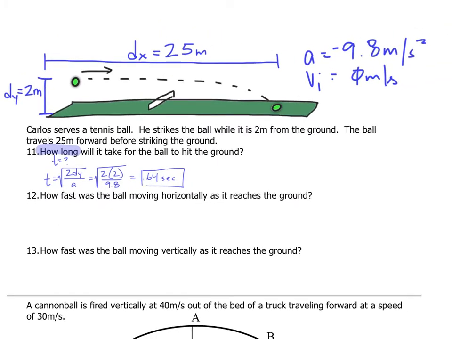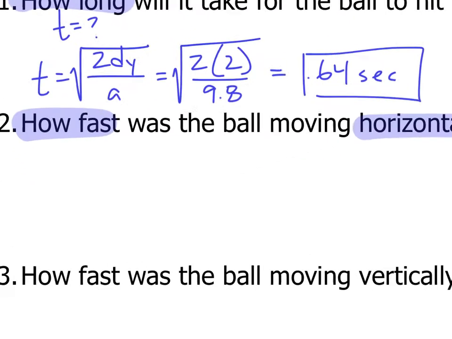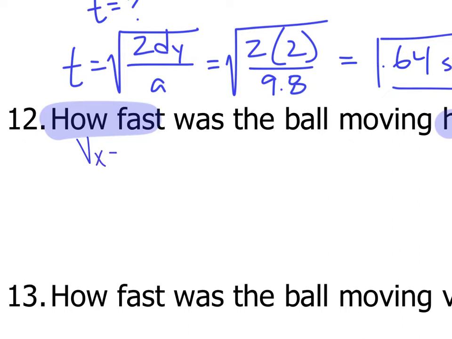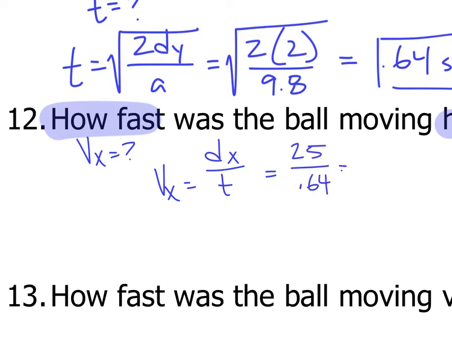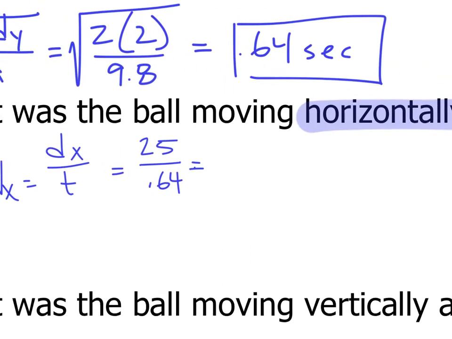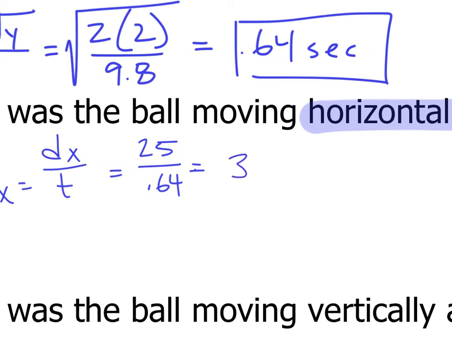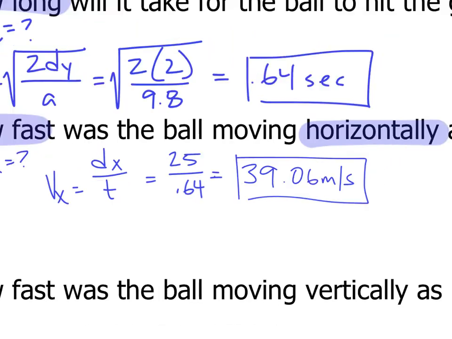Now we want to know how fast horizontally. So this is asking me for a horizontal velocity. Well, there's only one equation for horizontal velocity, and it's dx divided by t, where my horizontal distance was 25 meters. My time we just solved for is 0.64. 25 divided by 0.64 gives you 39.06 meters per second. That's how fast it was traveling horizontally before it hits the ground.